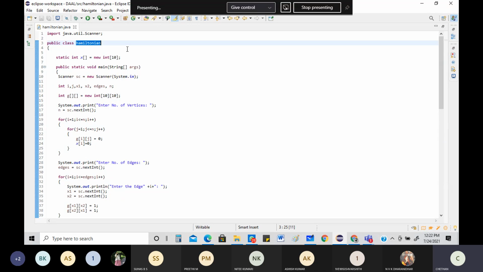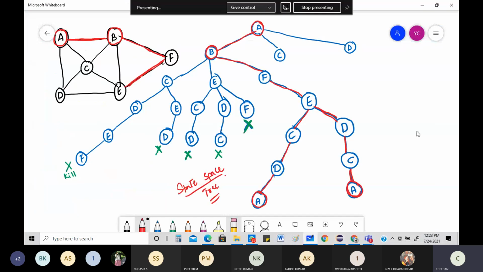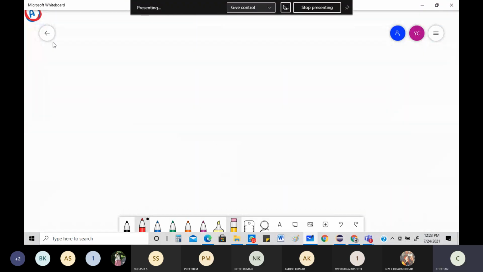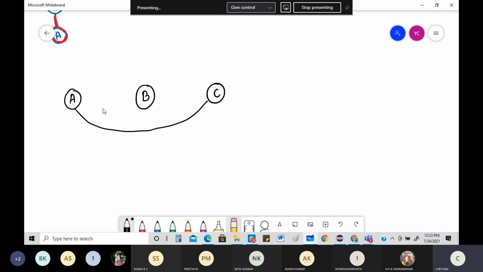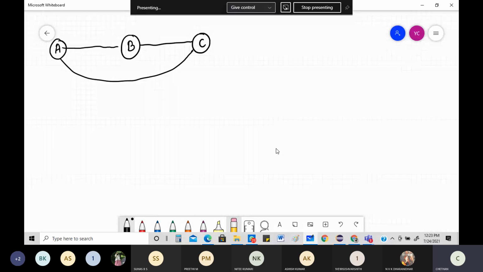So let me take one very simple example, because the tracing should not become very tough. I'll write the graph first, and then we'll move into the next part. The graph will basically look like this: A to B to C, and of course there's a path like this. Can I find the Hamiltonian cycle in this? Yes, I can find a Hamiltonian cycle in this. So there's no issue here. This is my graph.